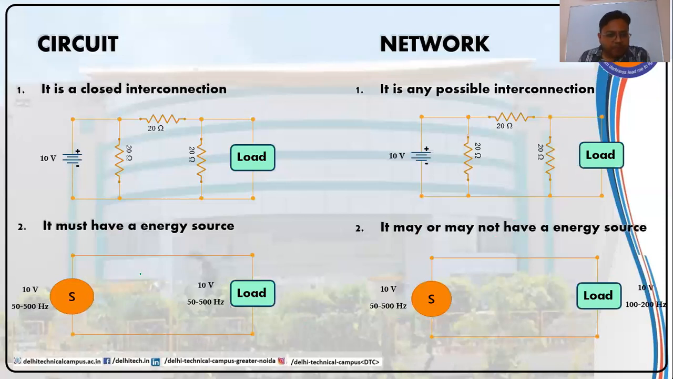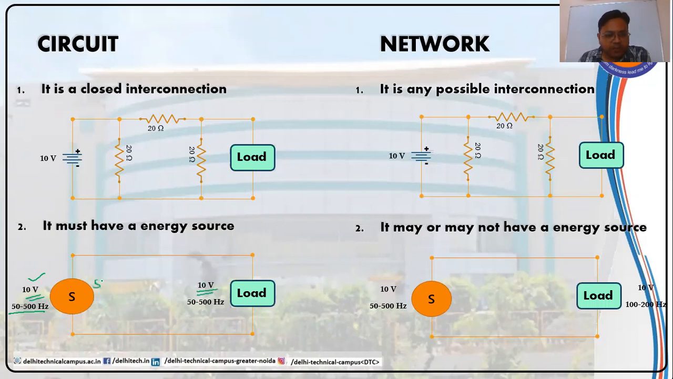Suppose I'm giving you an example of a circuit and a network. Here we have a source which is providing 10 volts of electricity, with frequencies ranging from 50 to 500 hertz. And if it is connected to an electrical load, then the load will be receiving the same voltage as that of the source. If it is providing 10 volts, it will be receiving 10 volts only.